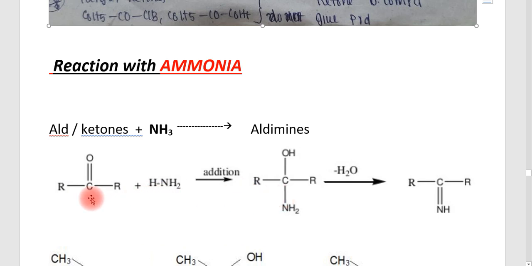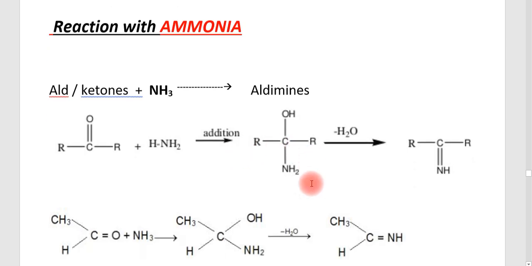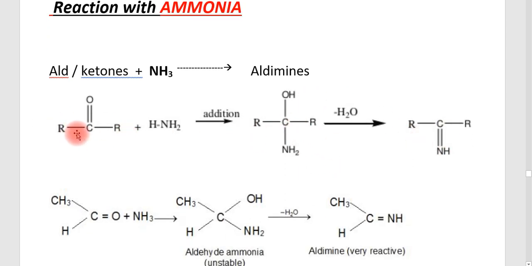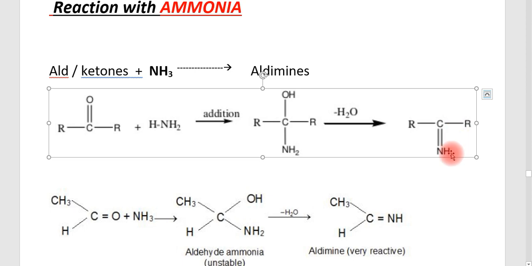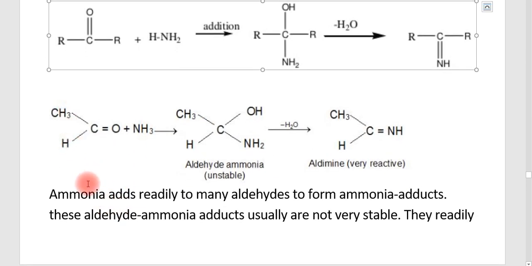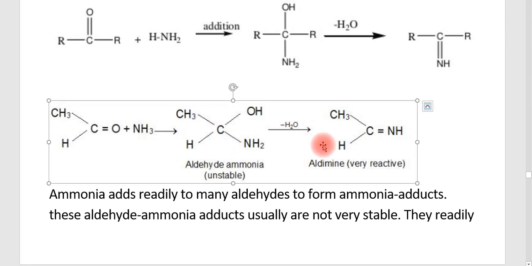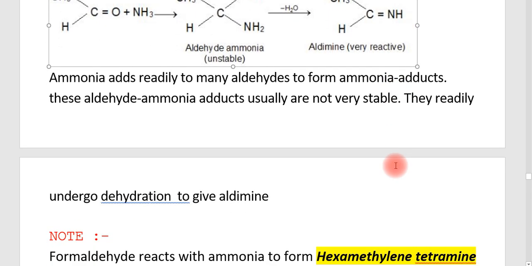The product is given here: RC double bond O in the presence of ammonia. An addition takes place, and then C double bond O is converted into C double bond NH. Dehydration takes place here because this is a very unstable compound, so in order to make a stable compound, the dehydration takes place. One example is acetaldehyde in the presence of ammonia. It forms aldehyde ammonia, which is a very unstable compound, and by dehydration it changes into aldimine, which is a very reactive compound.